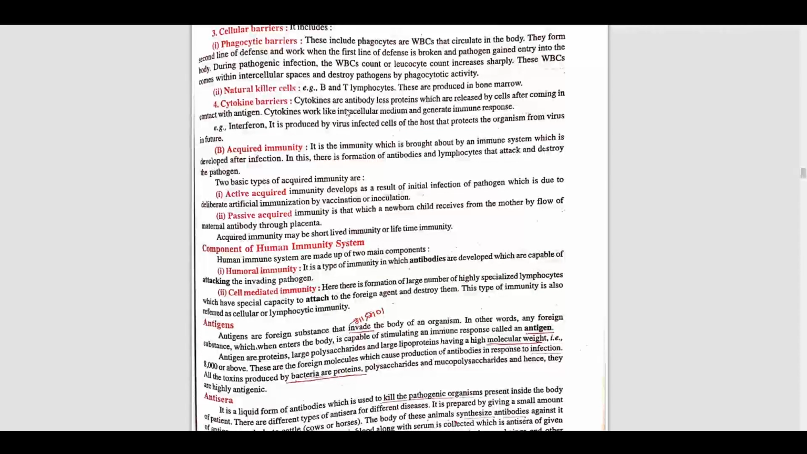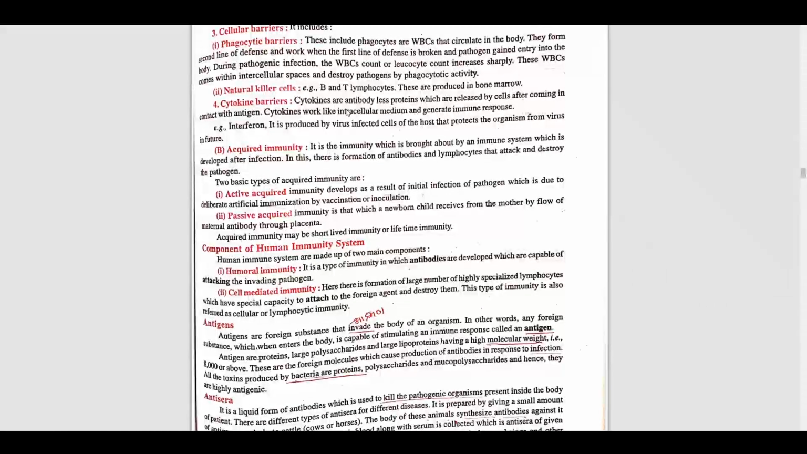Means if we talk about a small child, the small child is receiving antibodies from its mother. Okay, so those antibodies flow through the placenta, so this is known as passive acquired. Now